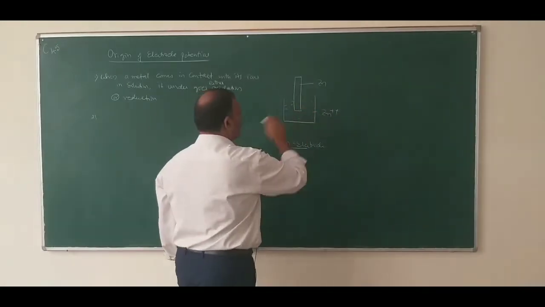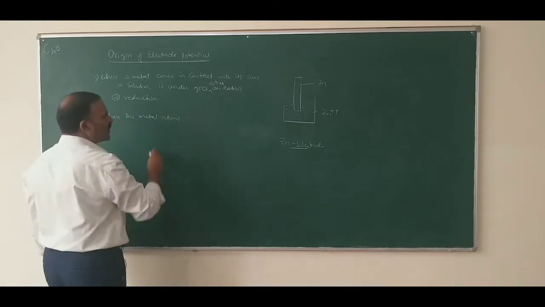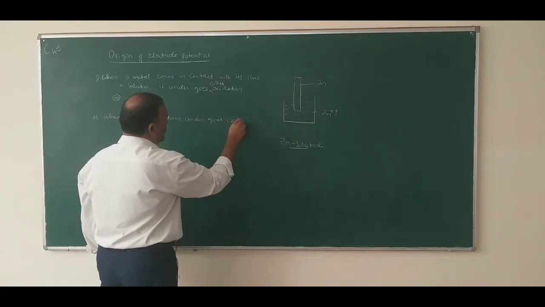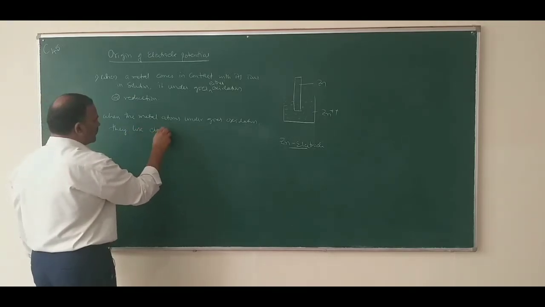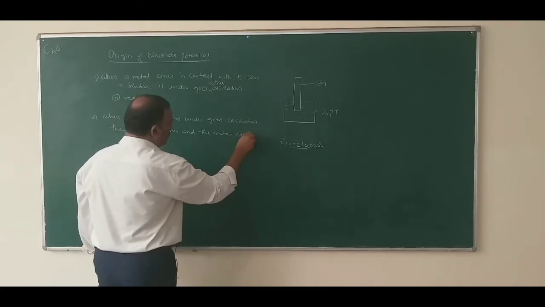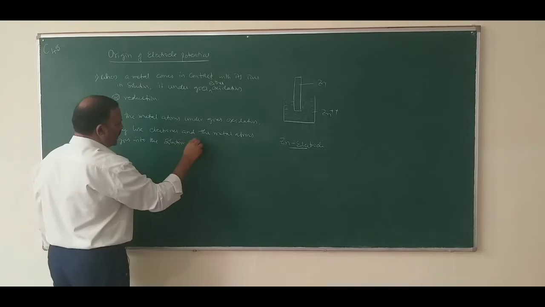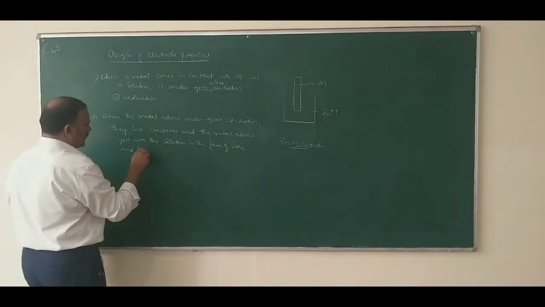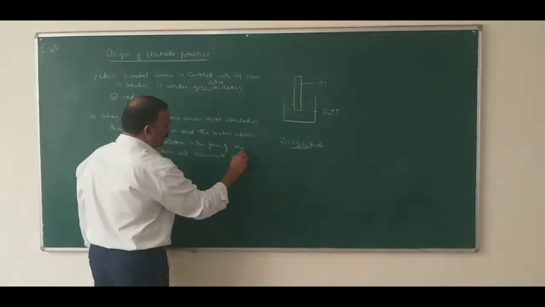So, what is the second point? What is oxidation? When the metal atoms of the electrode undergo oxidation, they lose electrons, and the metal atoms go into the solution in the form of ions, and the electrons accumulate on the metal.